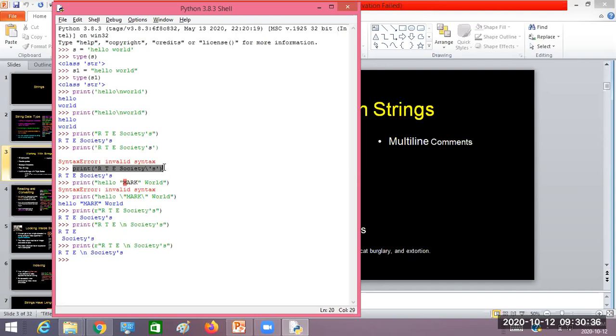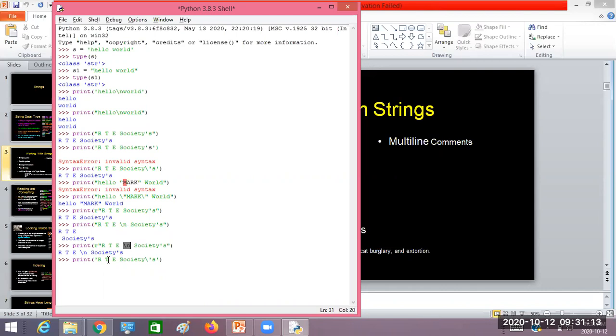Whatever you write within the pair of double quotes, it will display as it is, without performing any special operations of the characters enclosed, like slash n, which has a special characteristic: a new line, moving the cursor to the next line. But when it is a raw string, it is not going to do that. It simply treats those as characters to be displayed. Did you get the idea?